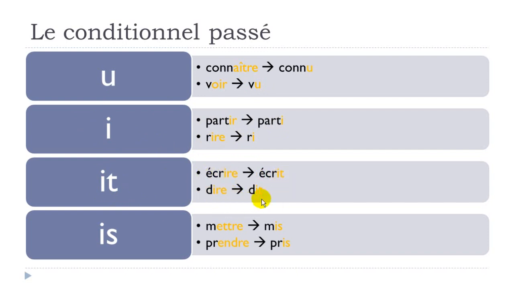Dire, to say, dit. Getting tired. And then IS, mettre will become mis. Mettre means to put. Prendre, to take, will become pris. Okay? So here you've got the past participles, les participes passés, of these verbs.